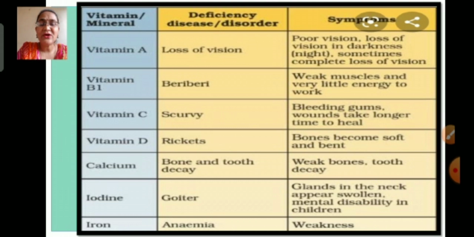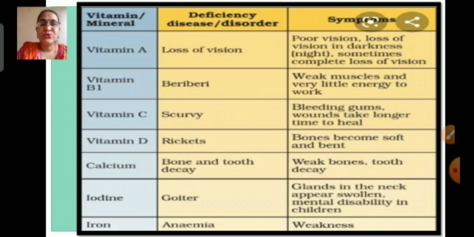Next, due to lack of vitamin C, the deficiency disease is called scurvy, and in that a person is suffering from bleeding gums, and wounds take longer to heal. Due to lack of vitamin D, the disease caused is rickets. In that, bones become soft and bent.